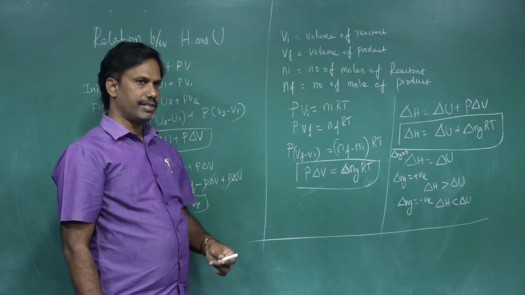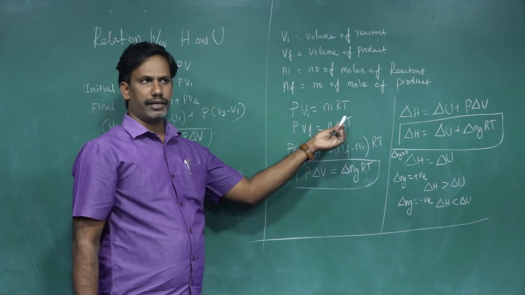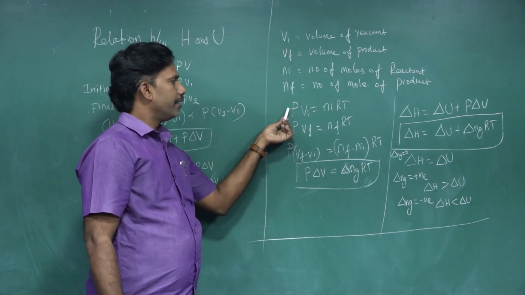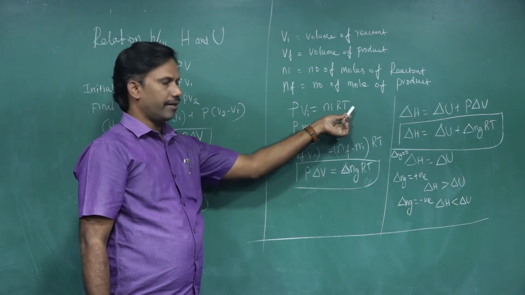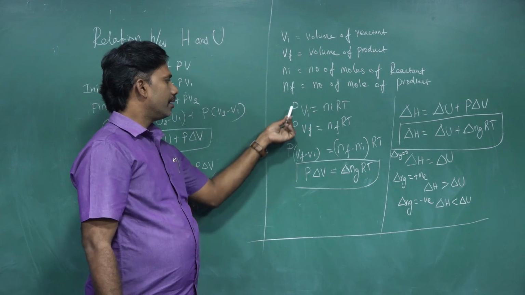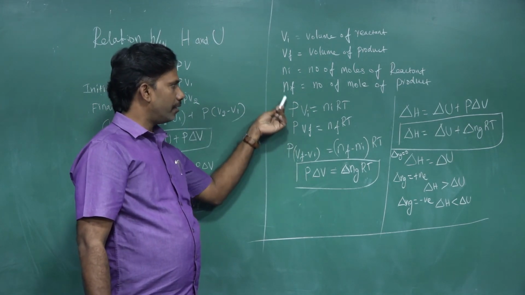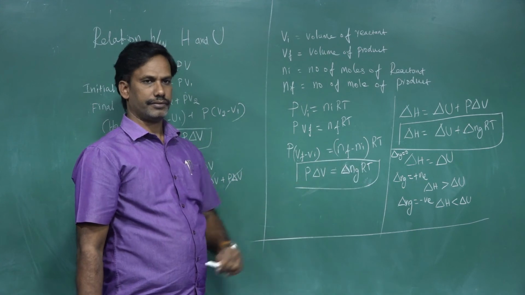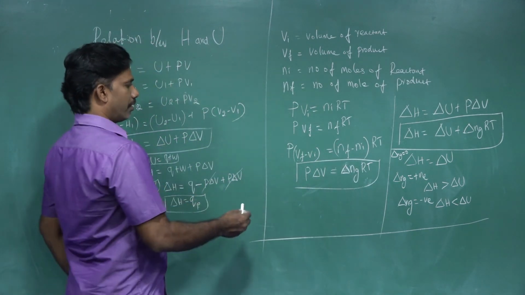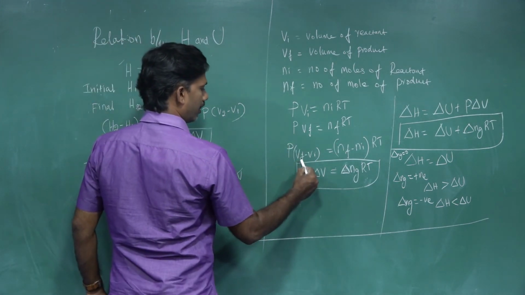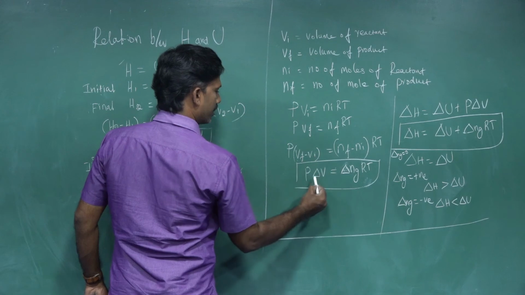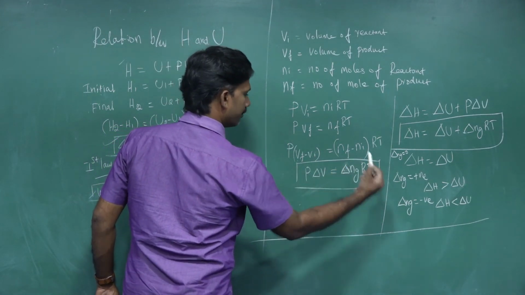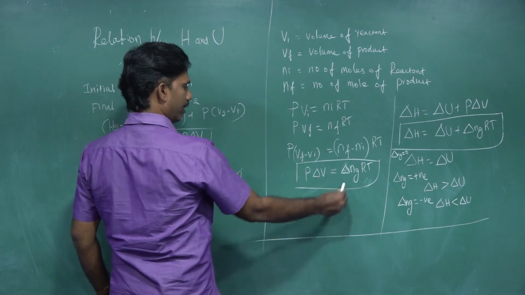Applying the gas equation PV equal to nRT for the reactant, PVi equal to niRT. Likewise for the product, PVf equal to nfRT. Now if we compare these two, the change in volume from final to initial, P del V, with moles of product minus reactant, is del ng RT.